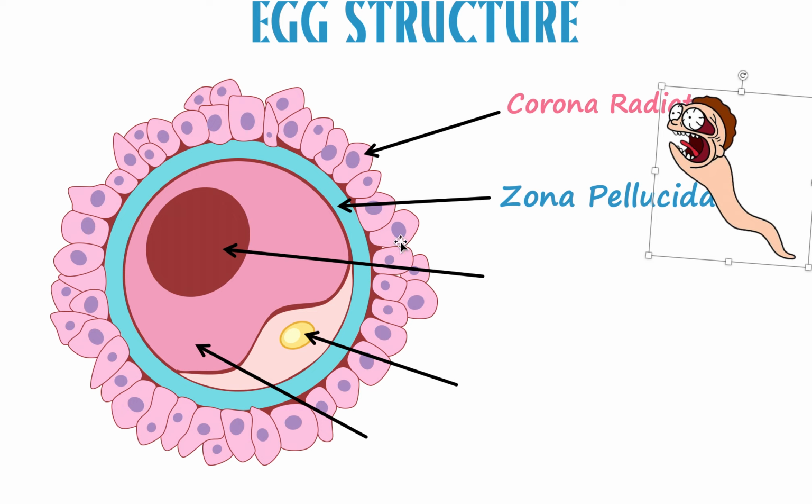Let's do this one. What's this? That's the nucleus. Real simple, right? This is where the DNA is stored. This is what makes Miley Cyrus, right? And remember, because it's a sex cell, egg and sperm cells only have half the amount of DNA of other cells, because when they combine together, they form the normal amount of DNA, right? So we call that haploid DNA. So that's that for nucleus.